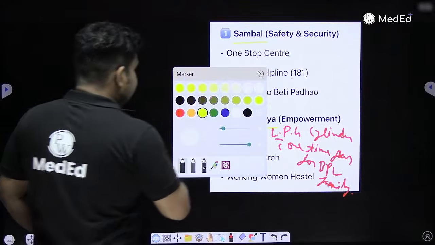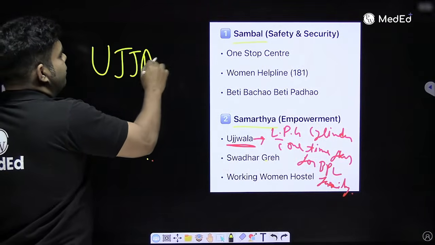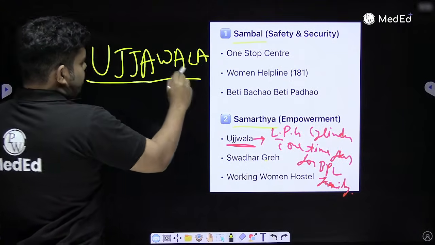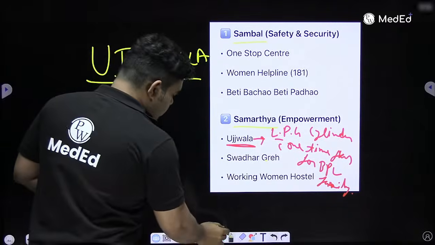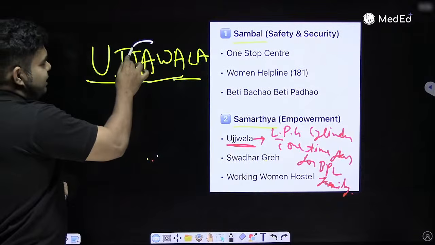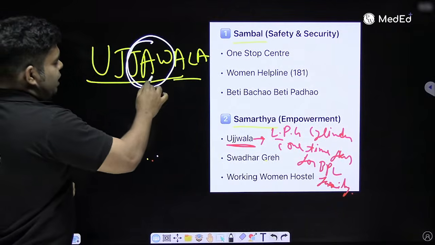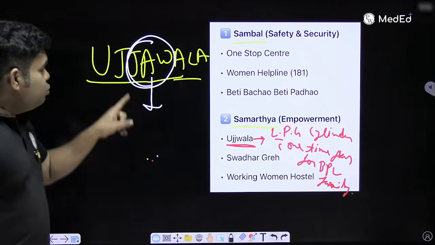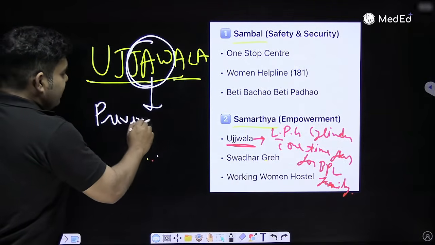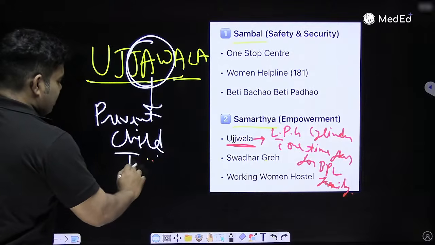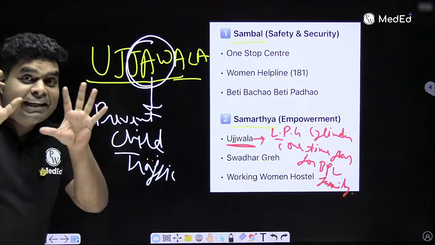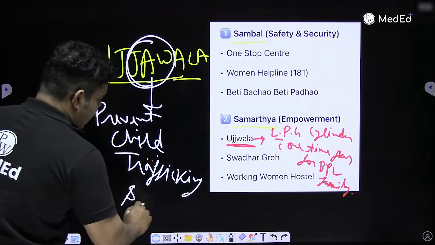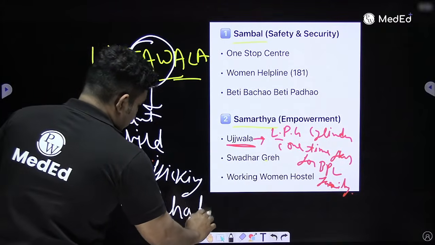And the real confusion arises when they talk about Ujjwala and Ujjawala. So how to differentiate it? Very simple. When you look at Ujjawala, you can see a jaw in Ujjawala. And what is the function of the jaw? The jaw catches food and brings it to the stomach. So similarly, Ujjawala is to prevent child trafficking and help in their rehabilitation. That is Ujjawala, like a jaw. It is catching children and bringing them to the stomach. So prevent child trafficking and help in their rehabilitation.